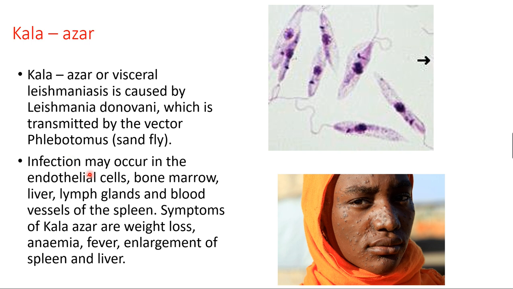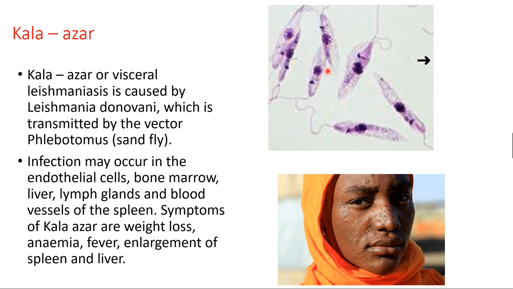So the infected regions are the endothelial cells, bone marrow, liver, lymph glands, and blood vessels of the spleen, mainly affected. Okay, those are the affected organs. And what are the symptoms? Symptoms of Kala Azar: weight loss, anemia, fever, and enlargement of the spleen and lymph. The blood vessels of the spleen are affected, so it shows inflammation or enlargement of the spleen and liver. The person will have weight loss, anemia and fever.